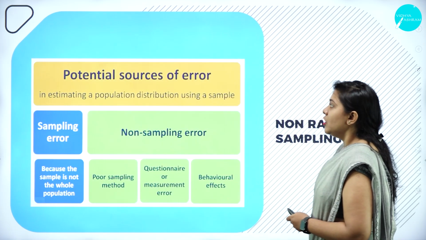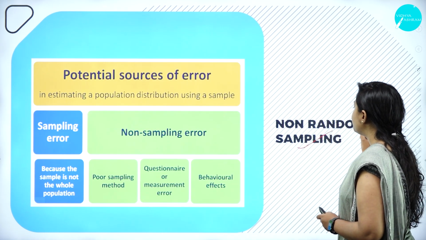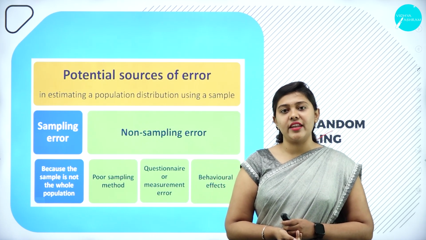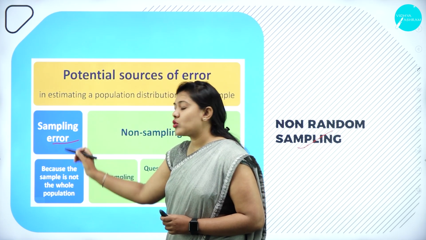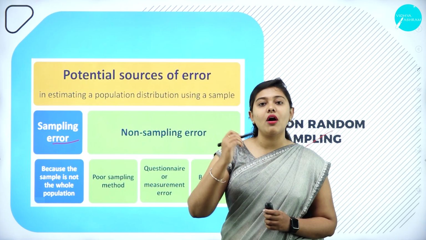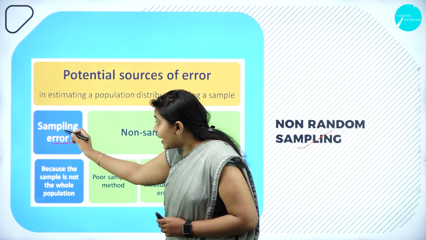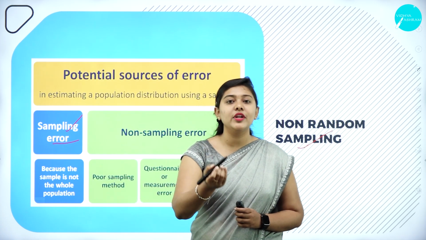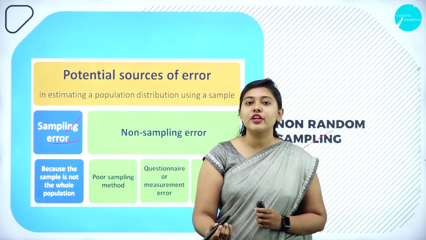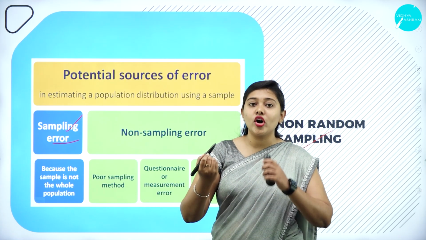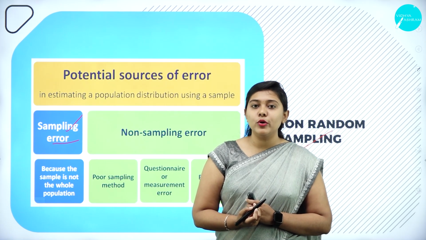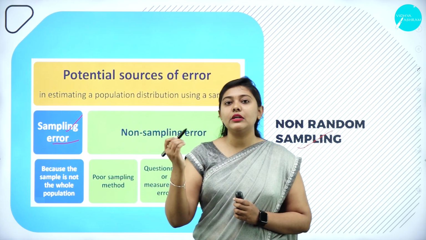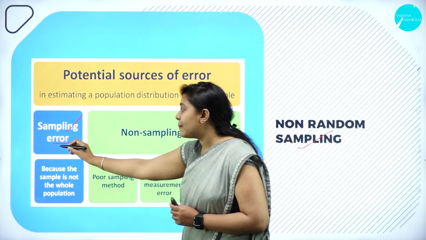Moving forward, we have non-random sampling error. So what is sampling error? Let us discuss first what is error. Error means mistake, might be intentional or unintentional. While collecting the sample, what mistake will happen? Whatever sample you have taken, whatever information you are presenting, might not be accurate, or it might not represent the population. So the conclusion derived might not be accurate. That is called sampling error here.